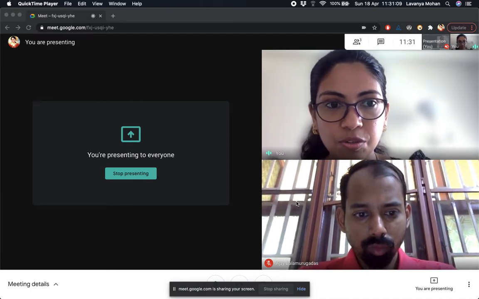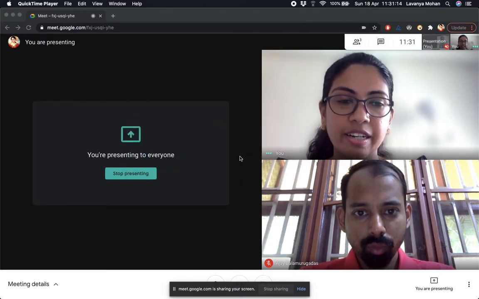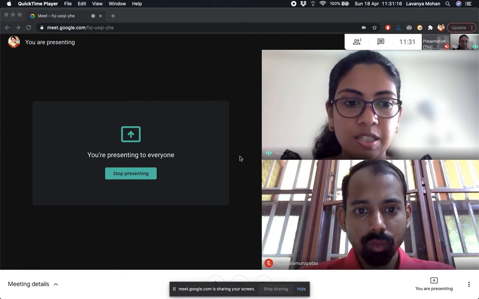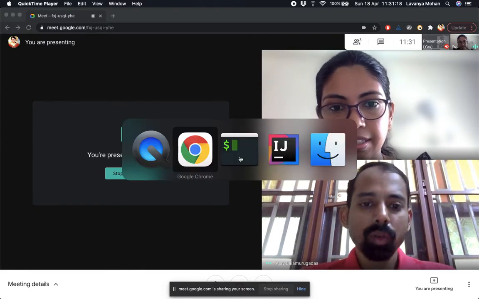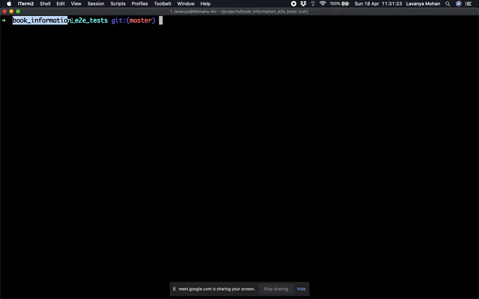So maybe we could actually take a project and see a little bit of details about Git. Let's say that Ajay created this project, book information test, and then I cloned it on my machine. Now we won't talk about how to actually set up or install Git or how to clone, but let's just assume that now I also have the code base that Ajay had initially written and pushed somewhere.